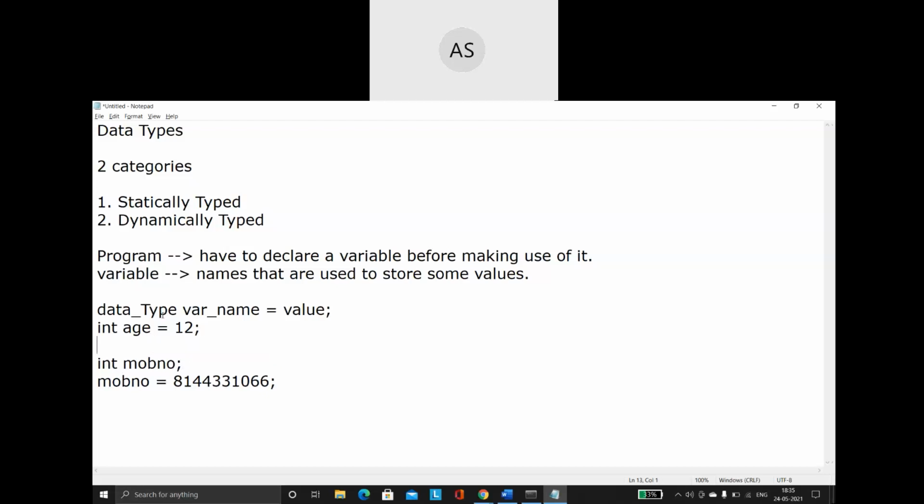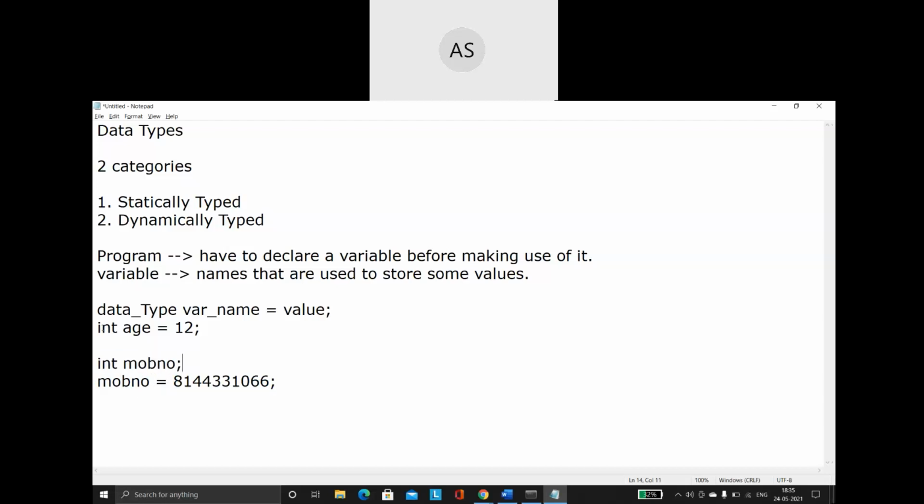So what is the syntax I told you? Data type, followed by the variable name. So once the variable has been declared, then we can make use of it in the program. Then we can say that mobile number equals to, so this is the value for this variable. So without the declaration, it is not possible for us to make use of the variable at all.